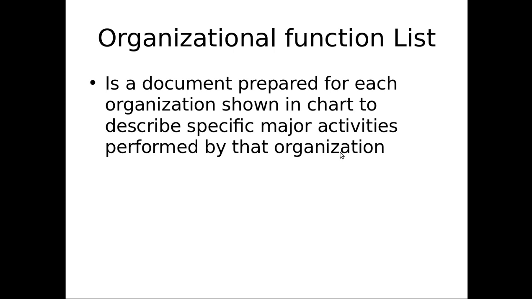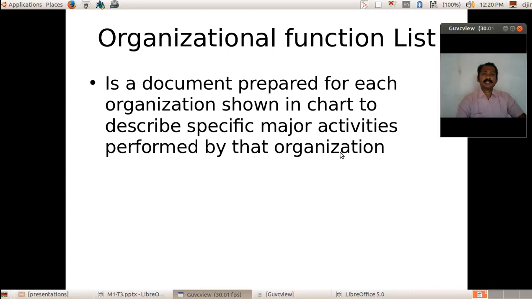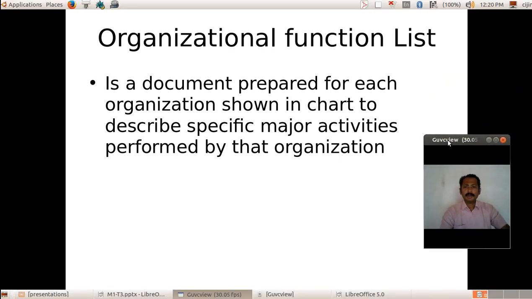The second one was the organizational function list. The organizational function list is a document prepared for each organization shown in the chart to describe the specific major activities performed by that organization. What are the activities done in a section?